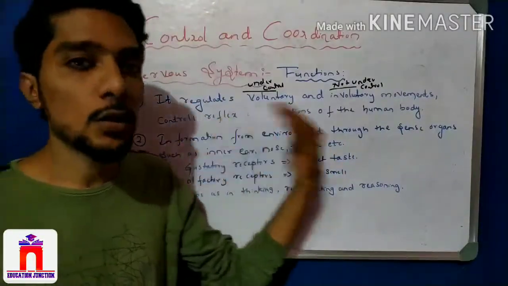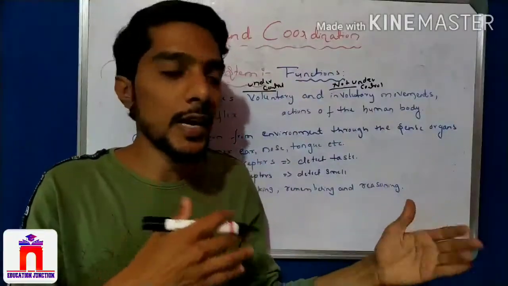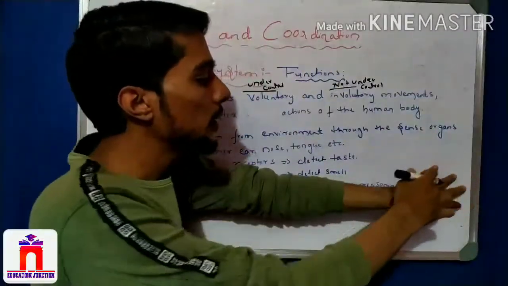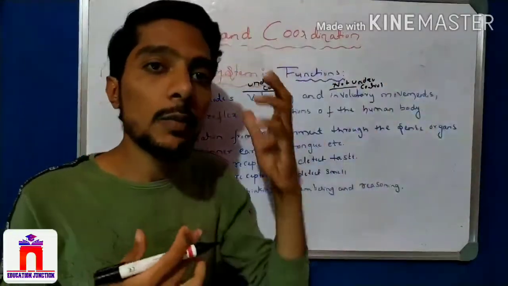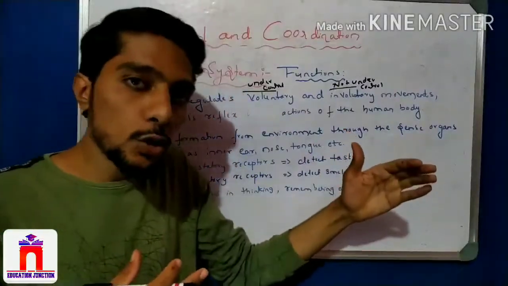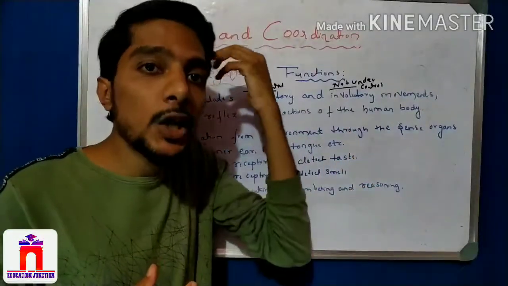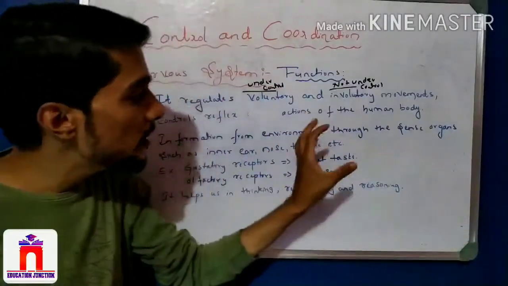The path through which the information travels into the body is what is called reflex action. When I touch, the stimuli enter the body and go to the brain, and the brain decodes that information. That is the path through which the stimuli enter the body and reach the brain, and we get the information. That is reflex action.